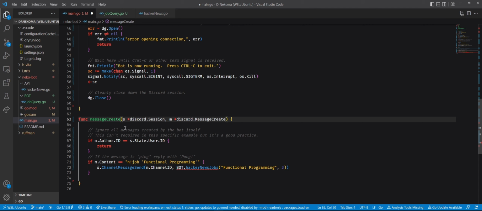So for instance, this is checking if the bot ID is equal to the user ID that is sending a message on the server. And then it's ignoring the message created by itself. Because if it doesn't, the bot could go into an infinite loop, yes, because it could message itself. Okay. And then this is where the magic happens.